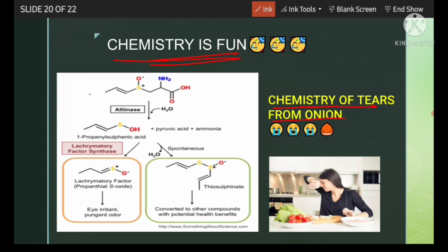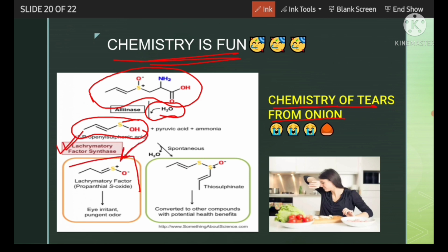So in onion this compound is present and water is also present, so this forms this type of compound, and with this enzyme, this compound is formed and this compound is formed. In onion, this type of reaction occurs. So for the first one, the final product, there are 2 products, this and this.